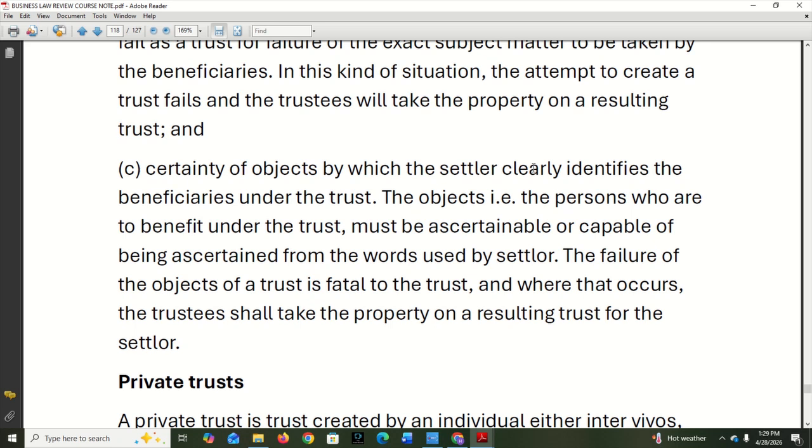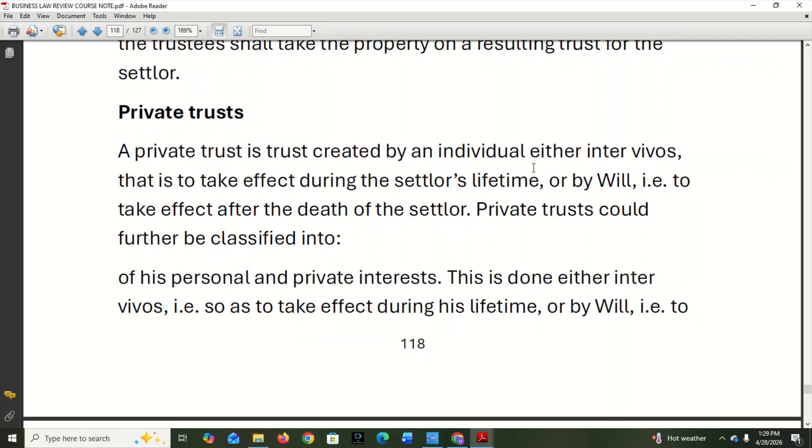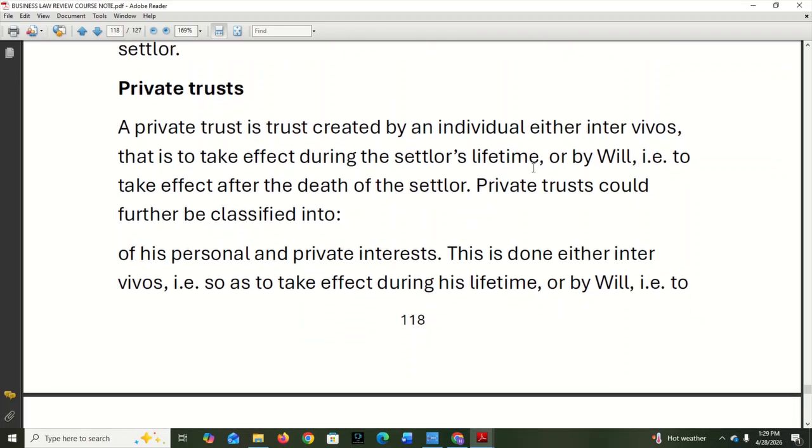Now, a private trust is a trust created by an individual, either inter vivos, that is, to take effect during the settlor's lifetime, or by will, to take effect after the death of the owner. So we have two types. One, there are some trusts that exist even when the owner is still alive, they exist. And there are some trusts that they don't what?